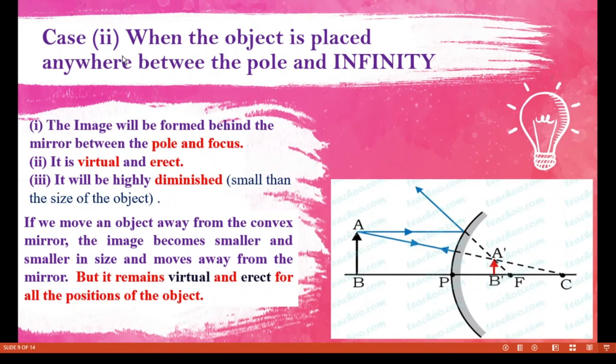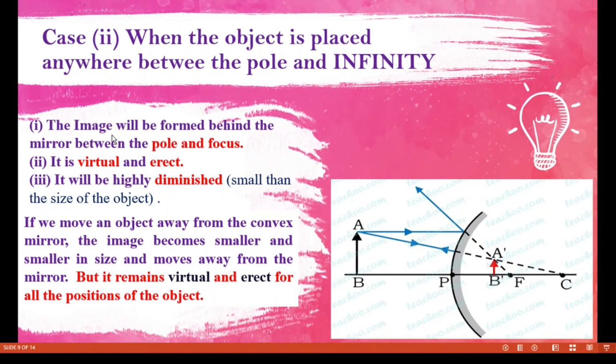So the next case is when the object is placed anywhere between the pole and infinity. So here the object can be placed anywhere between the pole and infinity. See, this one is the pole. So what will be the nature of the image? The image will be formed behind the mirror, as in the previous case, between the pole and focus.